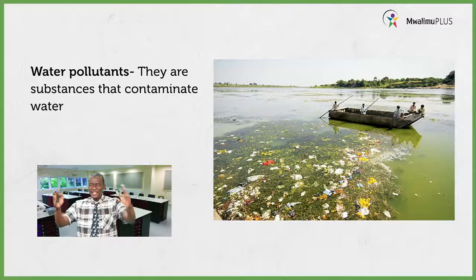So there are many substances that can pollute water. So those substances are the ones that we call water pollutants. Just as you can see the water there, the water in the lake there is full of so many substances, meaning that is water that has been polluted.